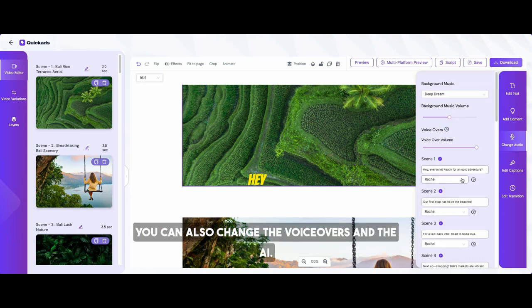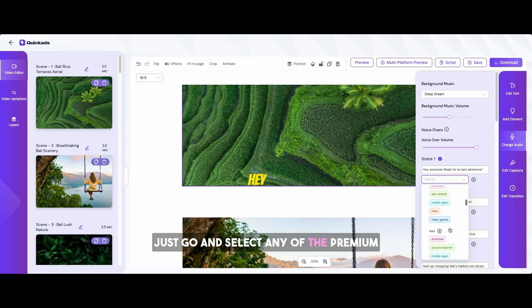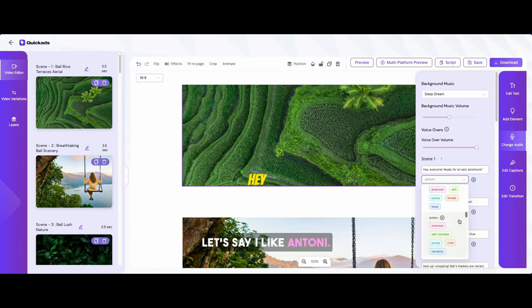You can also change the voiceovers and the AI, whatever is the voice being talked about. Just go and select any of the premium voices or any voices that you like. Let's say I like Anthony.